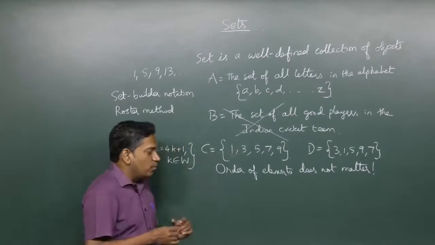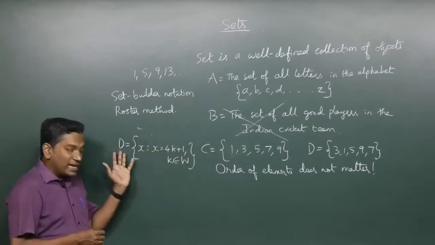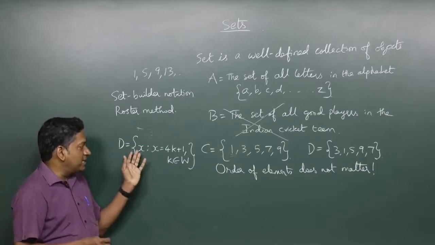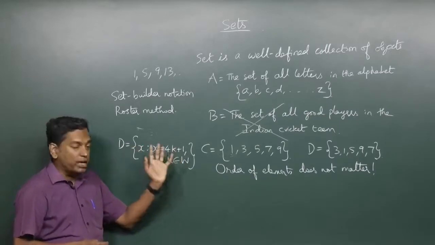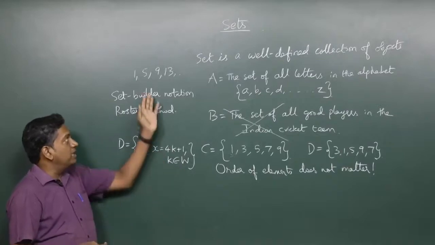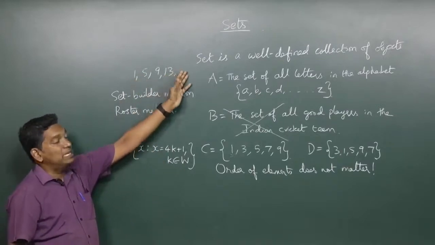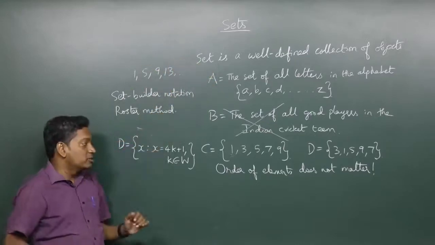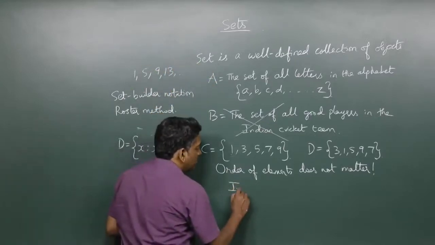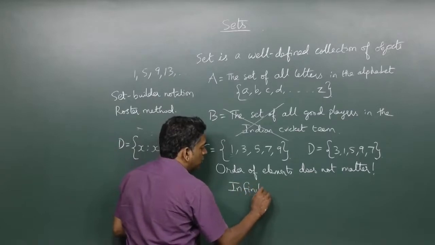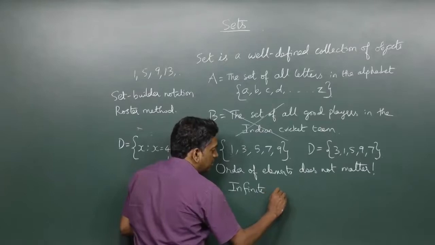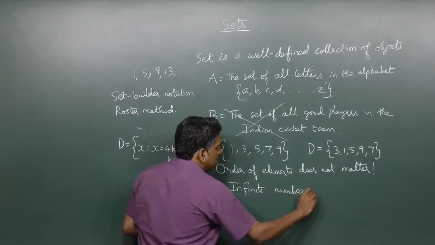The other thing is, when I defined set D using set builder method, I said it consists of x such that x equals 4k plus 1, and we know that if we continued with this sequence, we will keep going, right? There is no end to it. So one of the ideas that we will need to come to terms with is the idea of infinite number of elements.